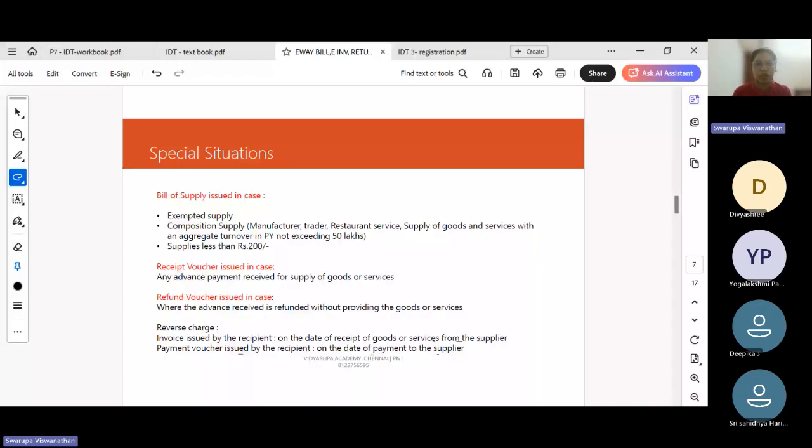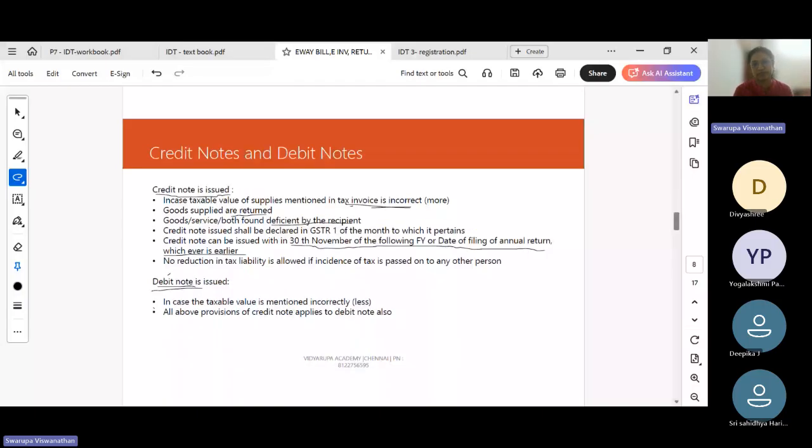Then another important document after invoice is our credit note. A credit note is issued with respect to a certain invoice. Like if the invoice is for 100 rupees and there is some kind of return of the product, then we will issue a credit note to reduce the invoice value. A credit note is generally issued when there is a return of goods, when the product is found deficient, or in order to make any corrections, etc.